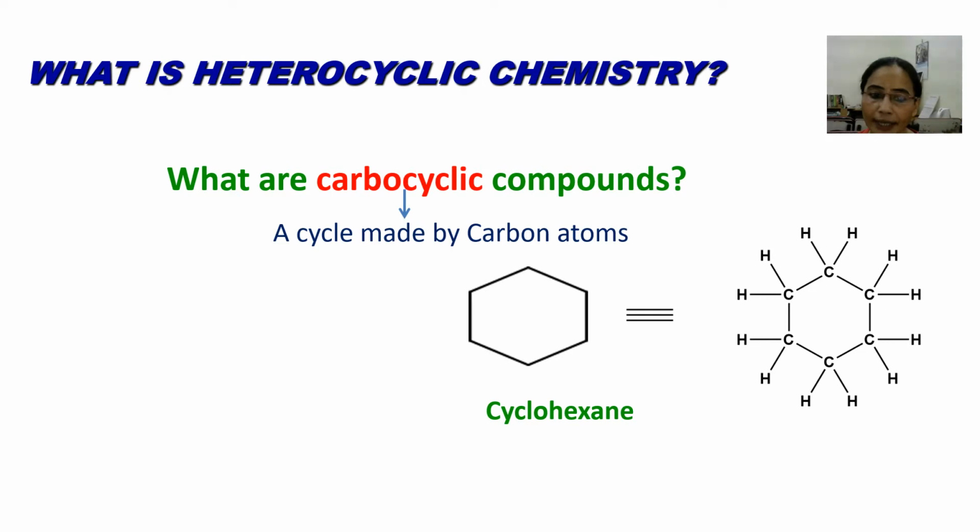Simply, you can see the example in this slide. This is cyclohexane and it contains 6 carbon atoms in its ring structure. So this compound can be classified as a carbocyclic compound. Why carbocyclic compound? Because this compound has a cycle made by carbon atoms only. And another example of a carbocyclic compound is benzene, which is well known to you.